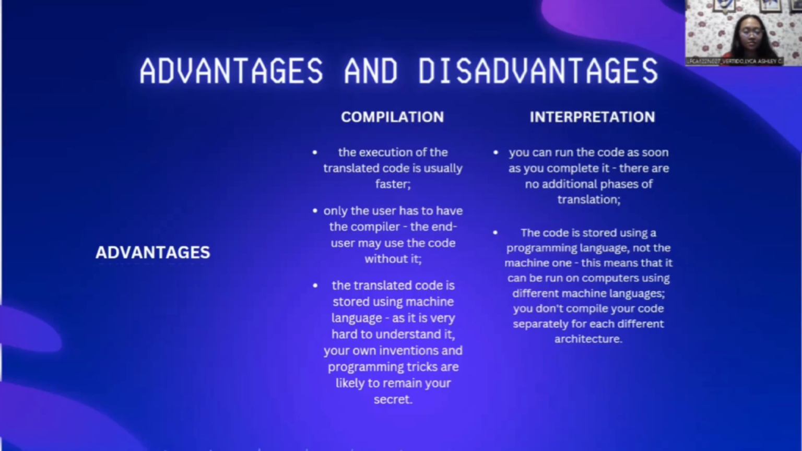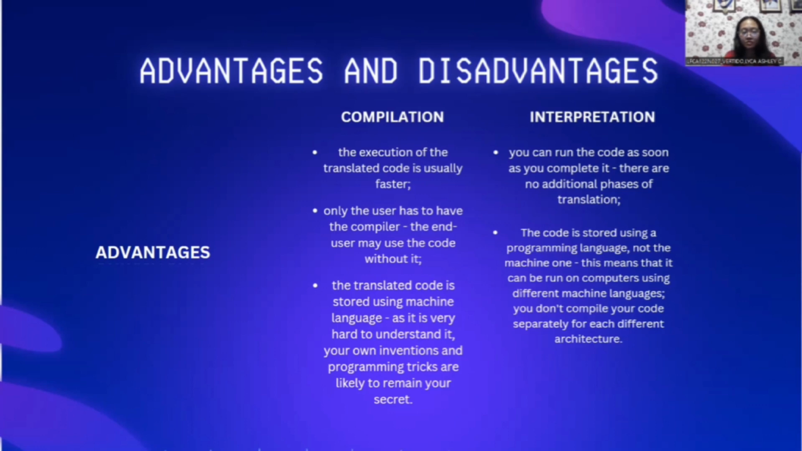Advantages and disadvantages of compilation and interpretation. The advantages of compilation: the execution of the translated code is usually faster. Only the developer has to have the compiler; the end user may use the code without it. Translated code is stored using machine language, as it's very hard to understand it. Your own inventions and programming tricks are likely to remain your secret.